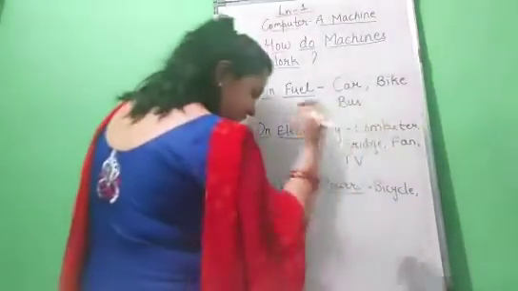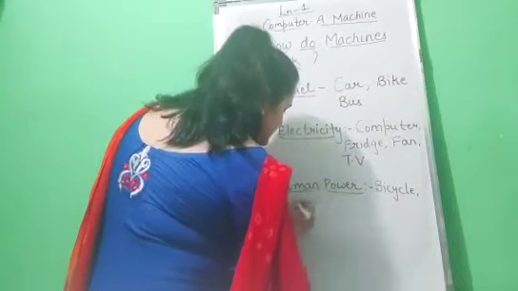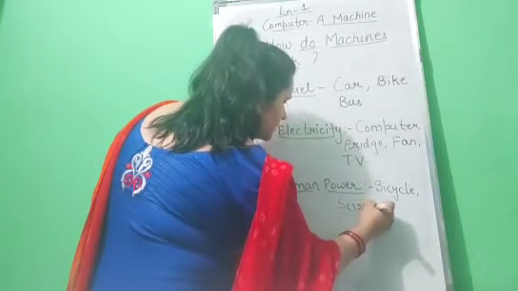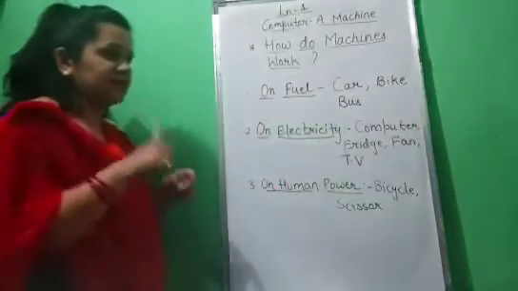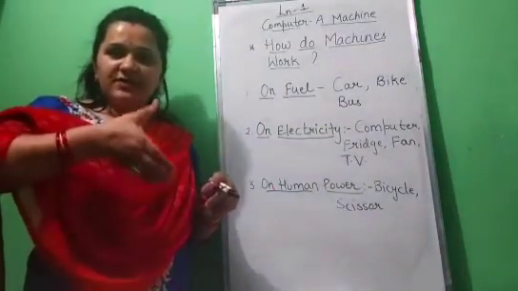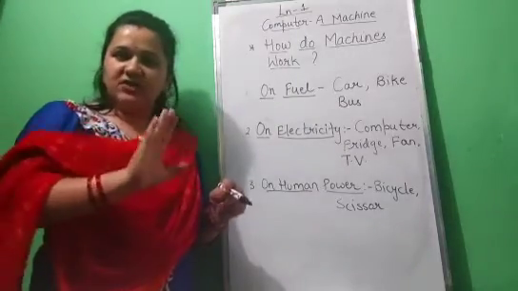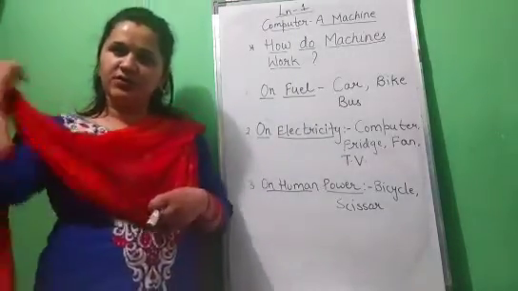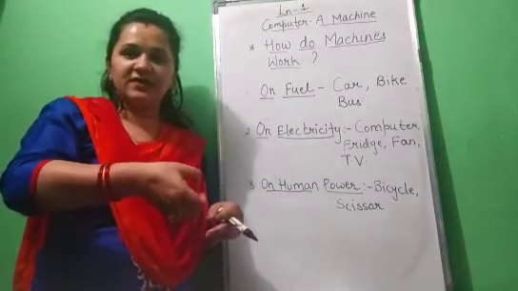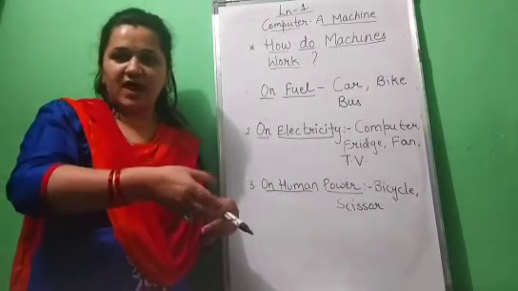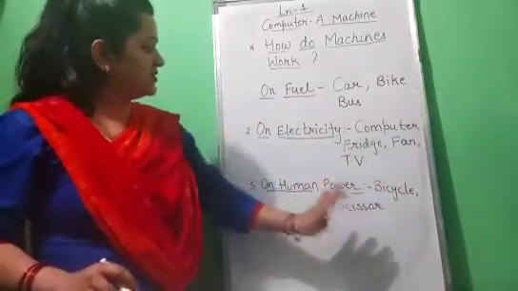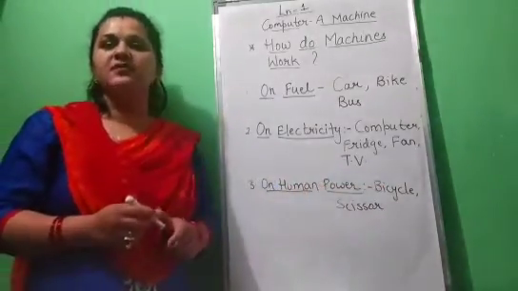Next, scissor. Scissor is also a machine. It needs our hand. The scissor will not work of its own. It needs human power. It needs us. So, when we move our hand, then only the scissor will move. So these are the machines which work on human power.